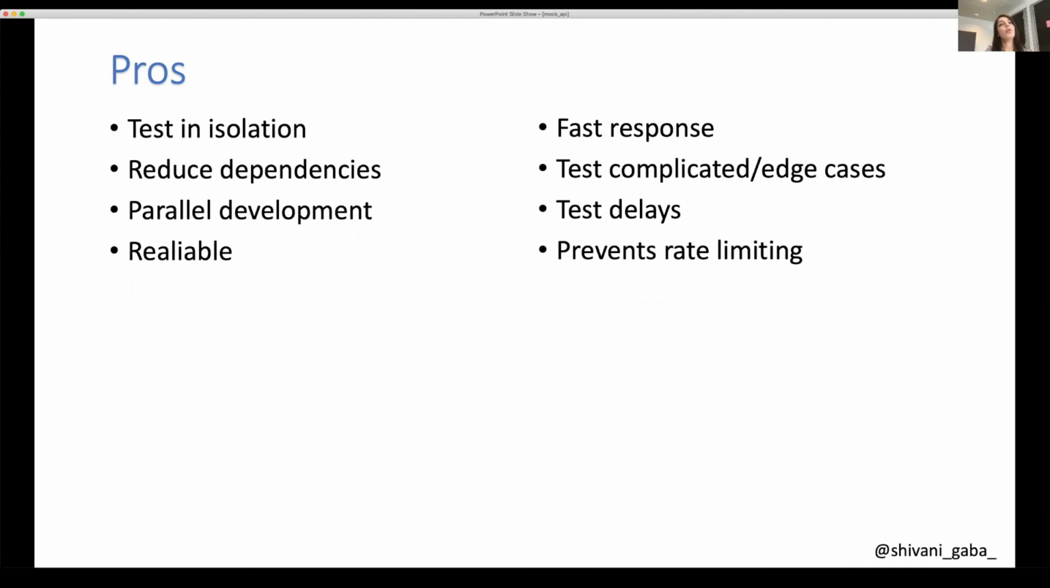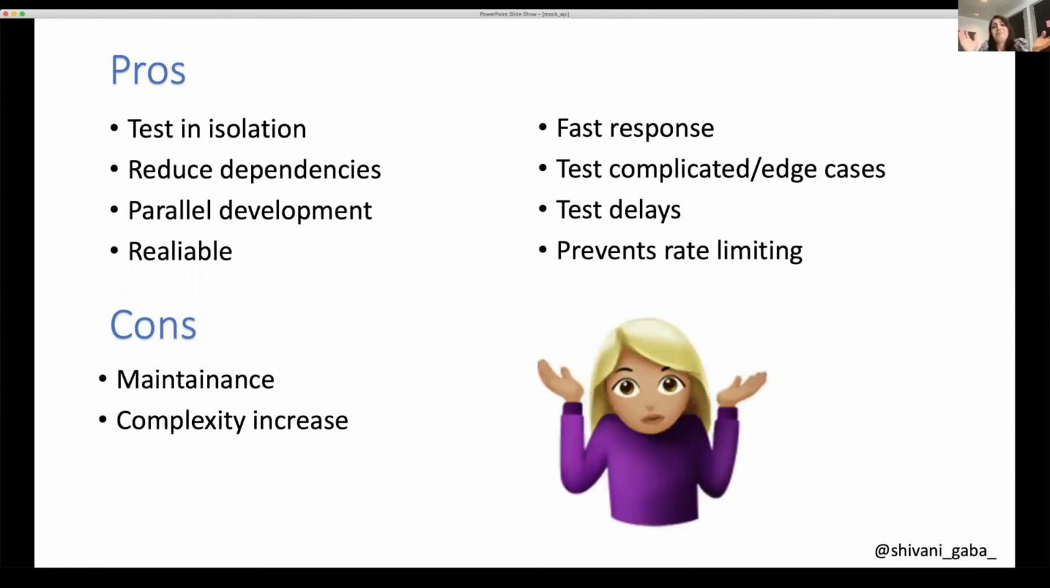There are also some cons of stubbing, like maintenance. We need to see what different contracts we have, and we need to update them with time if there are more APIs and so on. It also increases complexity: the more dependent APIs there are, the more the complexity increases. Sorry, I don't know of any more cons. If you get to know any when you use it, do let me know.